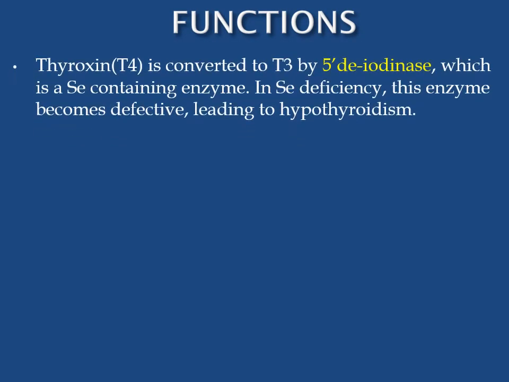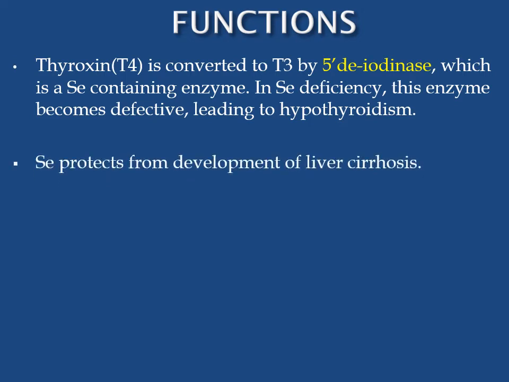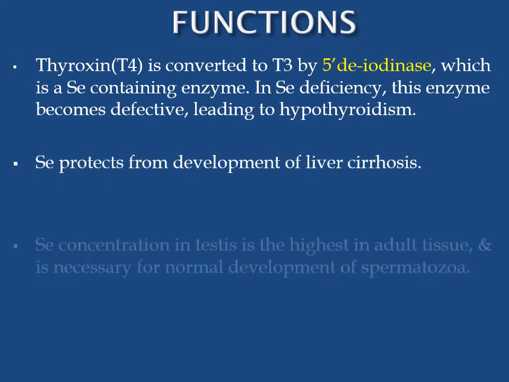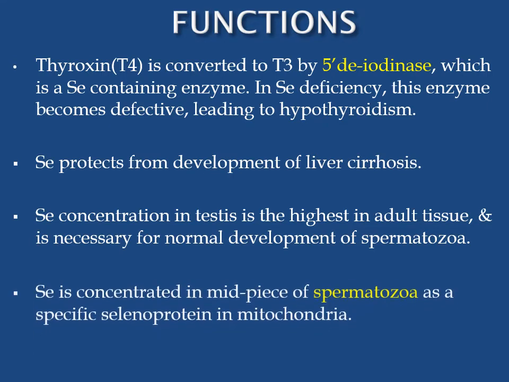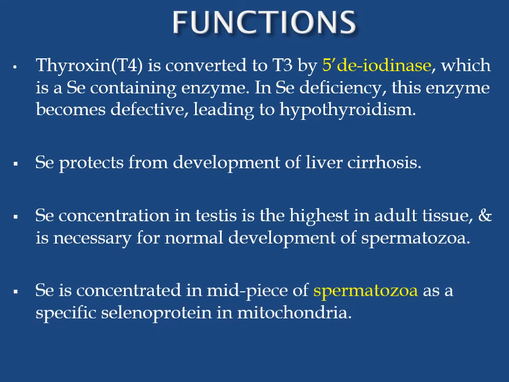Thyroxine T4 is converted to T3 by the 5' deiodinase enzyme, which is a selenium-containing enzyme. In selenium deficiency, this enzyme becomes defective, leading to hypothyroidism. Selenium protects from development of liver cirrhosis. Selenium concentration in testes is the highest in adult tissue and is necessary for normal development of spermatozoa. Selenium is concentrated in the midpiece of spermatozoa as a specific selenoprotein in mitochondria.